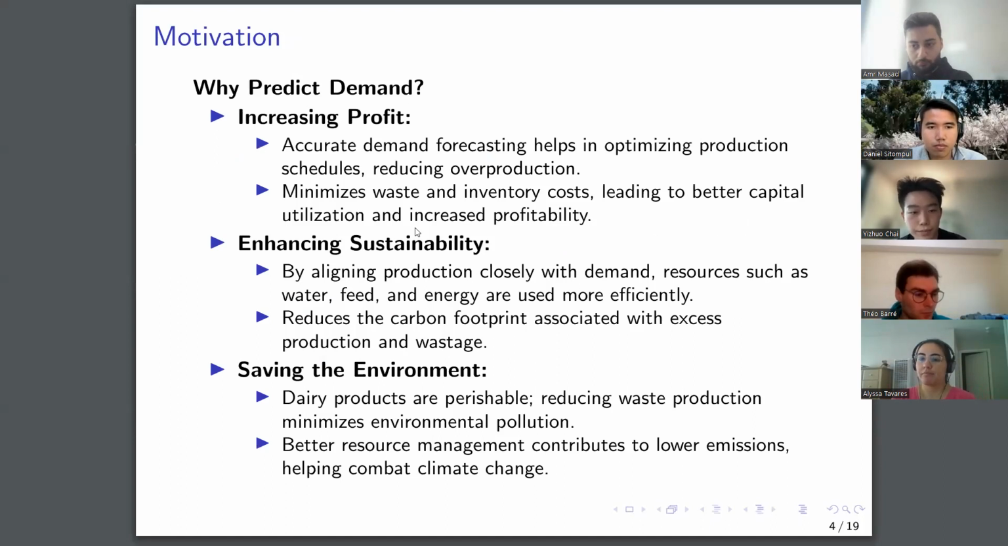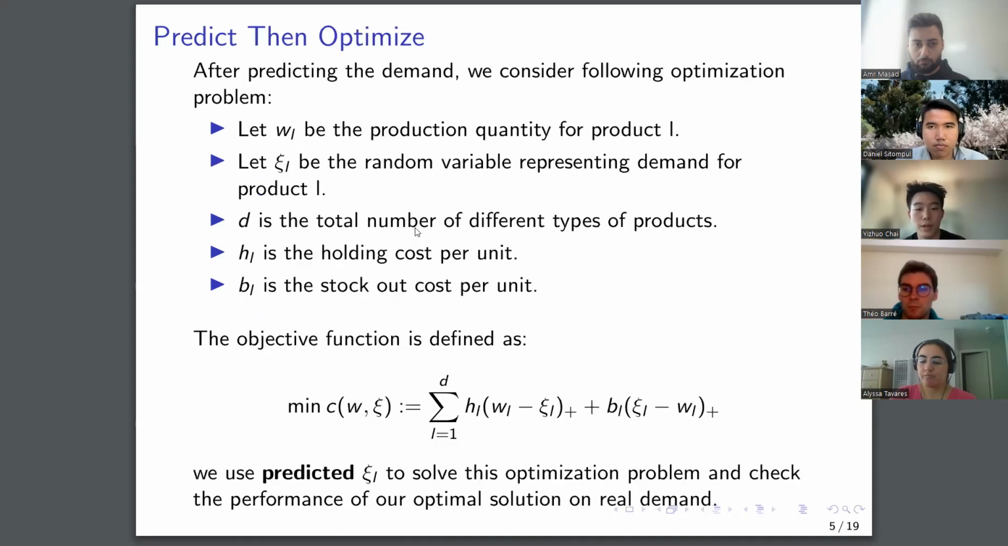A little bit on the motivation for why we want to predict the demand of Mavgo. We summarize it into 3 points. The first point is increasing profits. The second point is enhancing sustainability. And the third point is saving the environment.